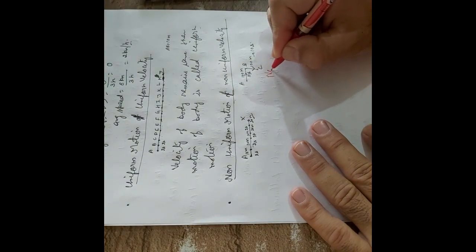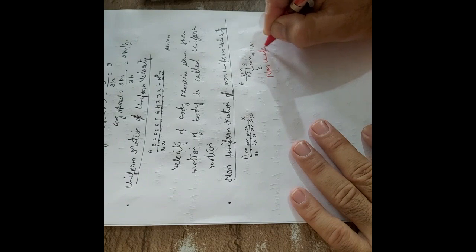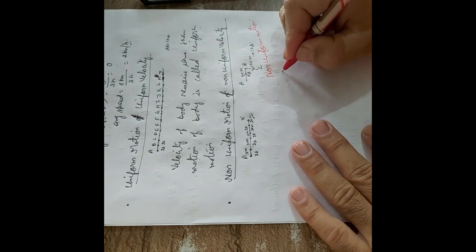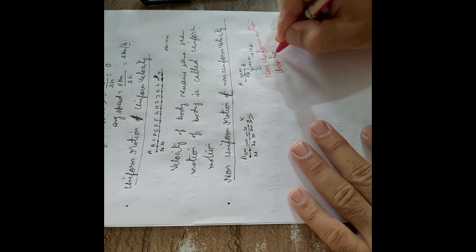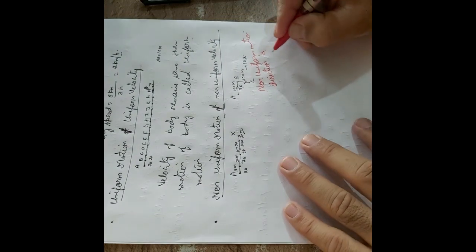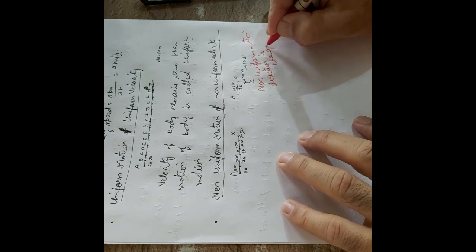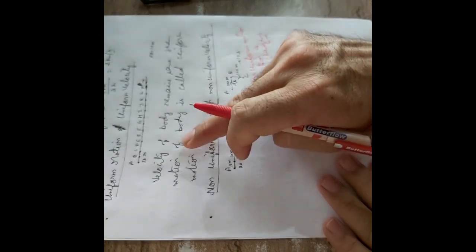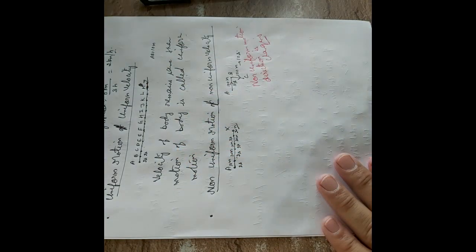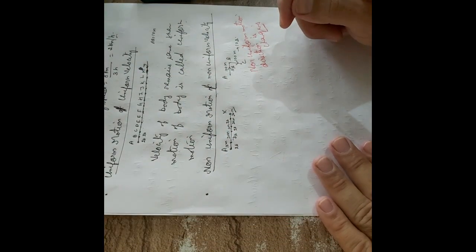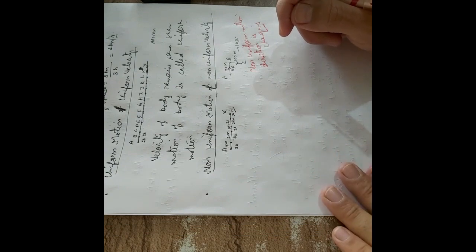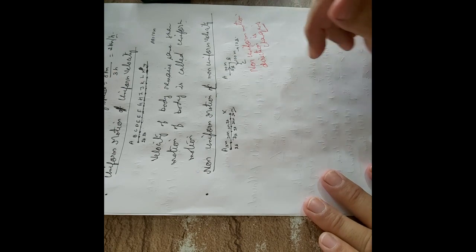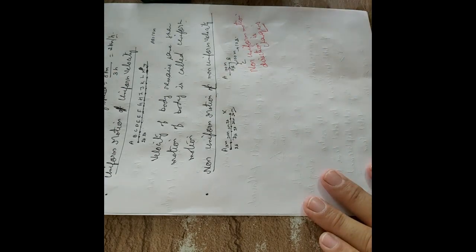This is non-uniform motion. Why non-uniform motion? Because direction is changing. If the direction has not changed, then this motion might be the uniform motion. Right? So we will do a number of questions which are based on the concept of the velocity.